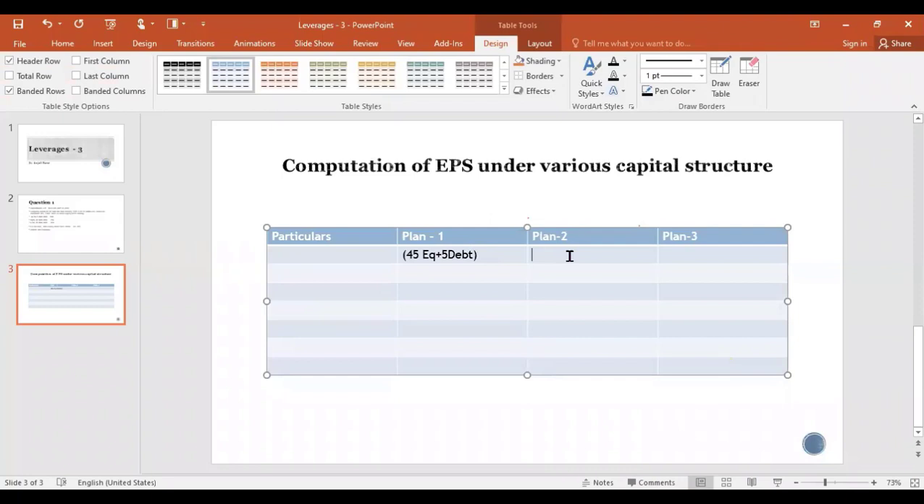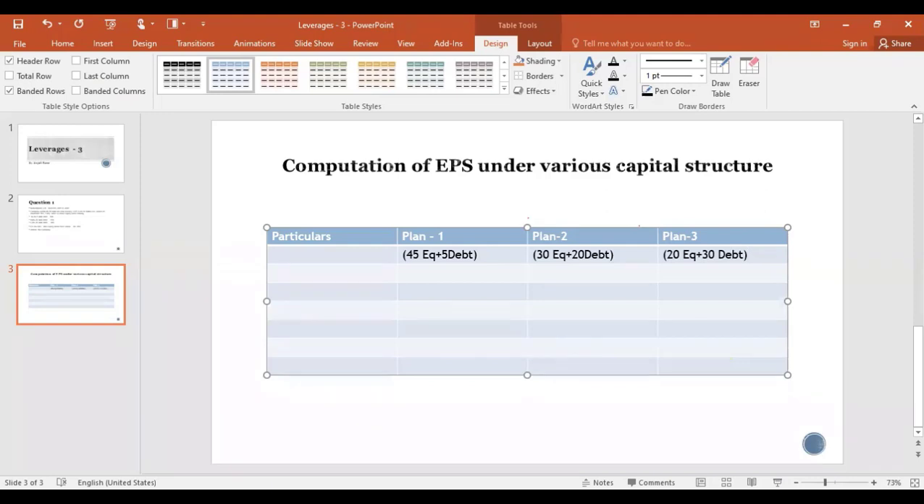So in the second plan, what do we have? 30 lakh equity plus we have 20 lakh debt. Fine. This is your second plan. And in the third plan, you are raising 30 lakh debt. That means out of the 50 lakh capital, 30 lakh is debt, the remaining 20 lakh you are going to issue as equity. So here you have 20 lakh equity plus 30 lakh debt. So these are the 3 plans we have.